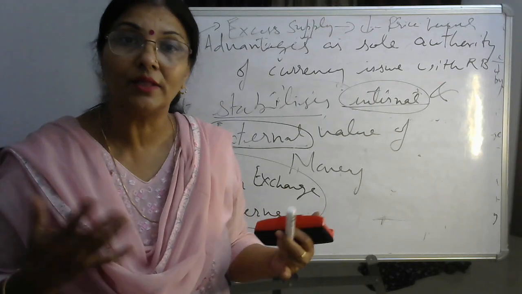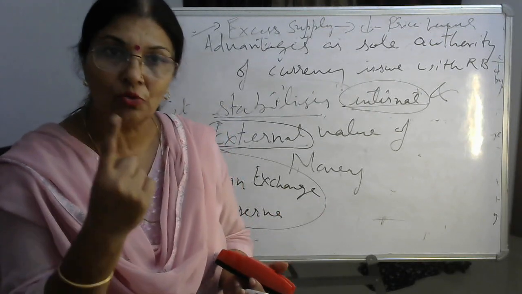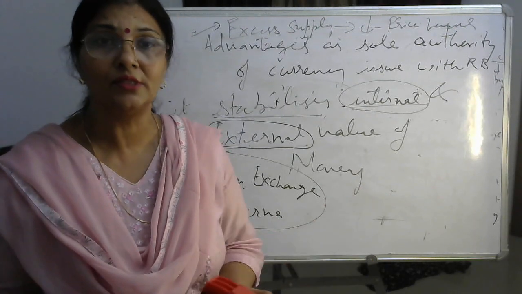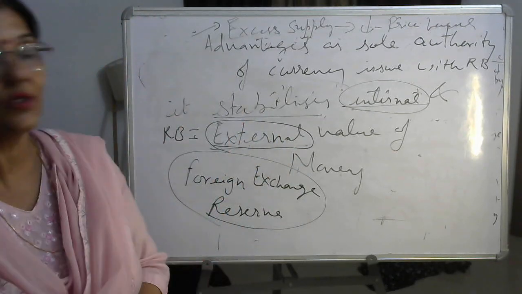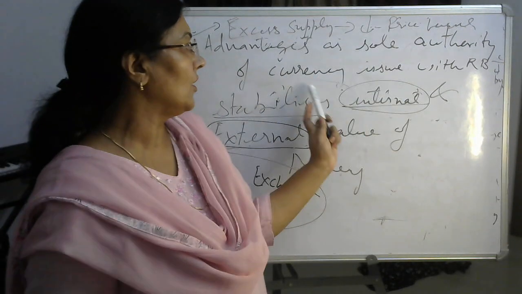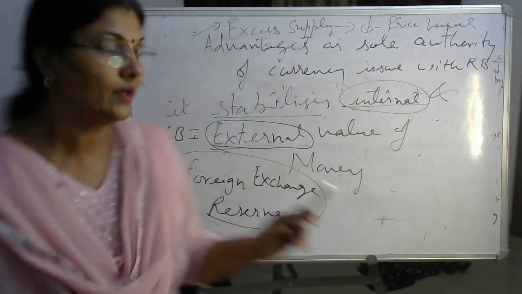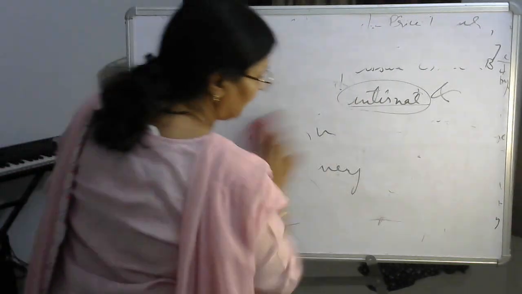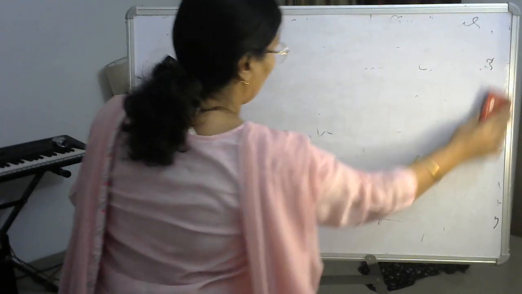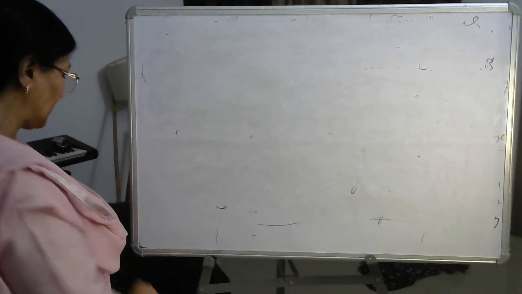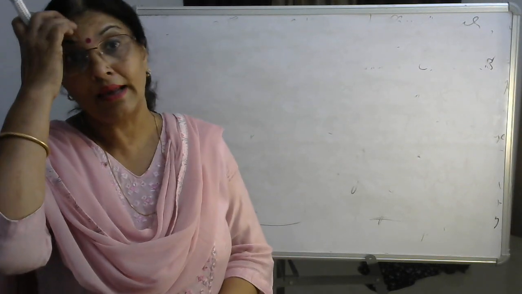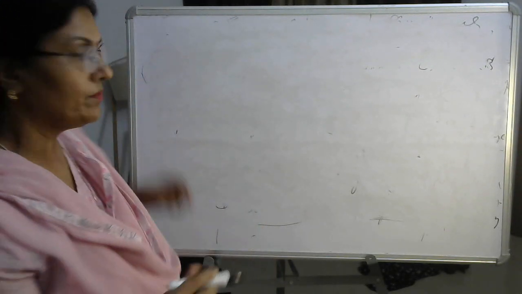Or it is easy for the government to check only one institution in terms of issuing the currency notes, right? So these are the various functions, various advantages of the sole authority of issuing currency notes with RBI, right? So today I will teach only this, and tomorrow I will teach you the banker's bank for the government, and bankers' bank and supervisor. One more topic which I told you in the money chapter, I will teach you after teaching the LRR concept, that I am just making you realize.